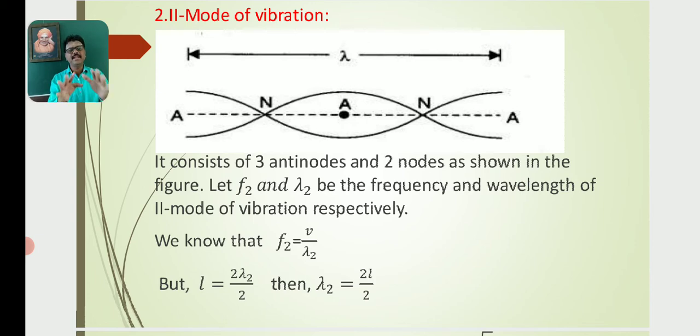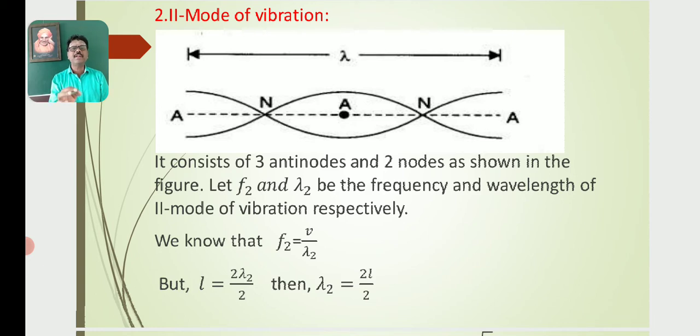So the length of the two loops is known as the wavelength. Here the system consists of two loops, the middle one, left half and right half, together one. The length of the two loops must be equal to the wavelength. It consists of three antinodes and two nodes as shown in the diagram.